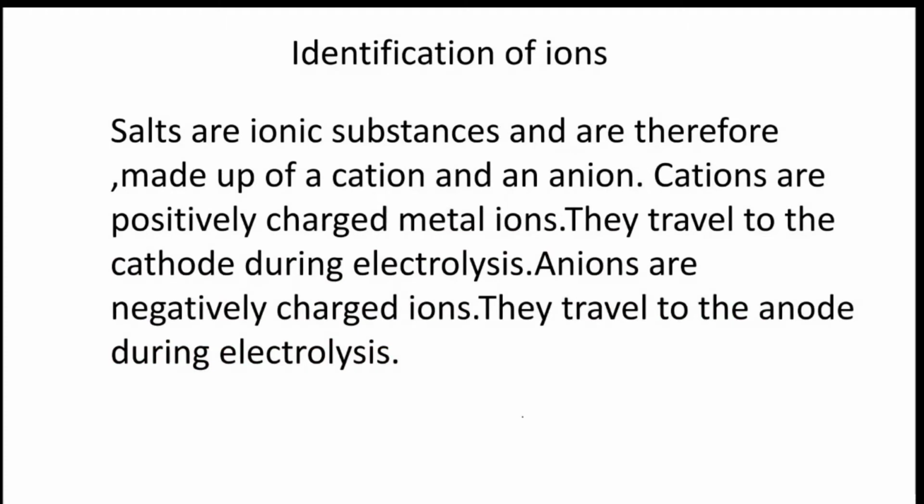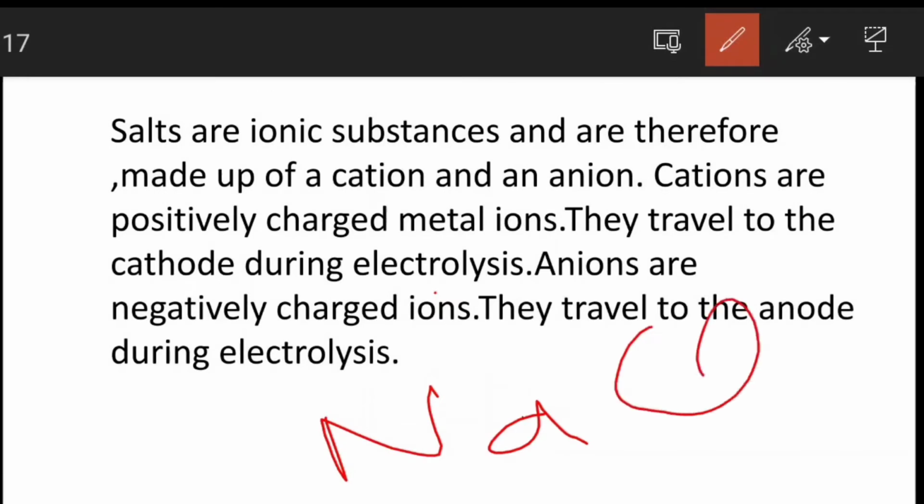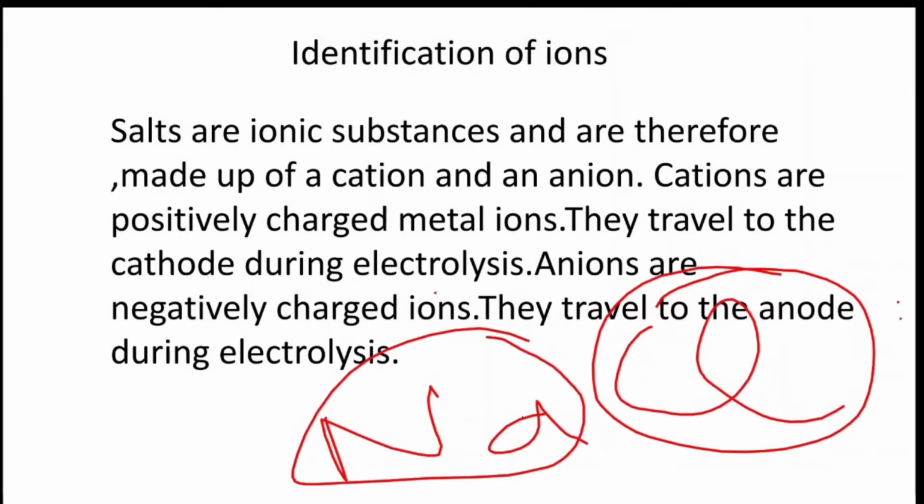Now we will discuss the identification of ions. Salts are ionic substances. In a salt, for example NaCl, there is a metal and a non-metal. What are ionic substances?